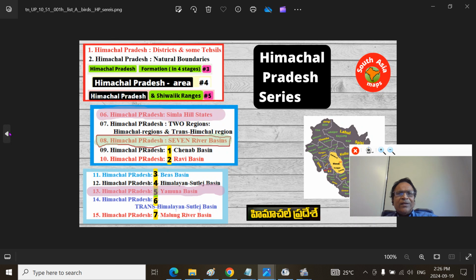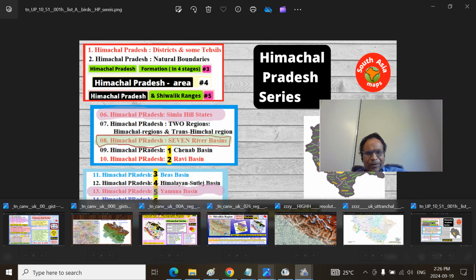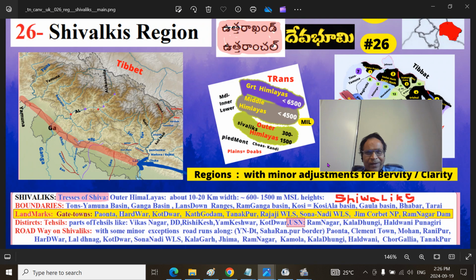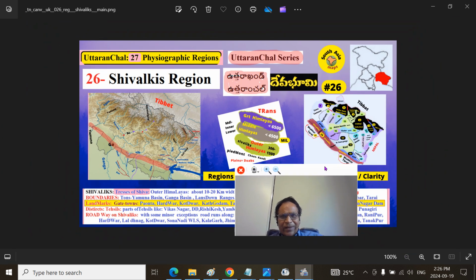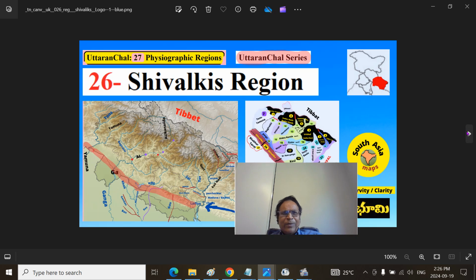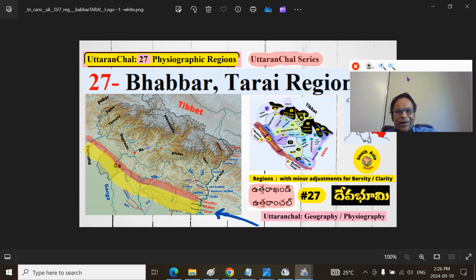This is the Uttara Himachal Pradesh also. I covered Shivaliks region part 5. So you can look at that, so that will give you a complete picture. And I hope this Shivaliks part will give you a good idea. And the next presentation will be looking at the Babbar and Tarai regions. That will finish all the 27, this yellow region, Babbar Tarai region.